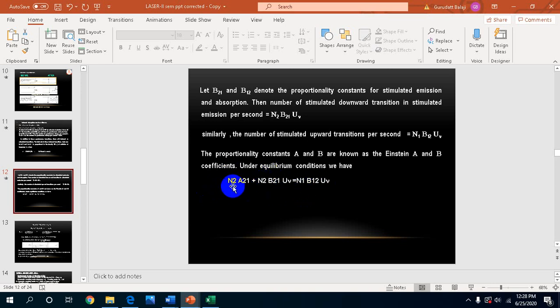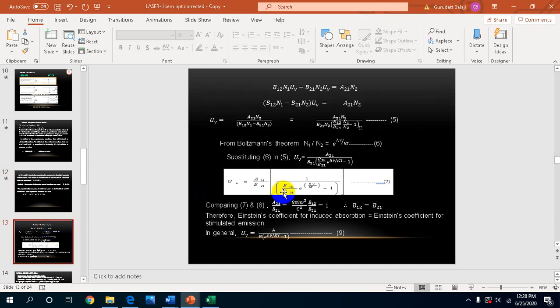That is, N2 A21 plus N2 B21 U mu is equal to N1 B12 U mu. Next, we can see the continuous derivation here. Pulling out U mu from both terms, (B12 N1 minus B21 N2) U mu is equal to A21 N2.